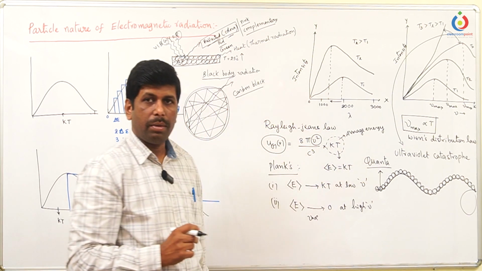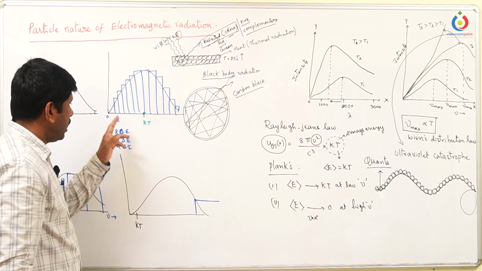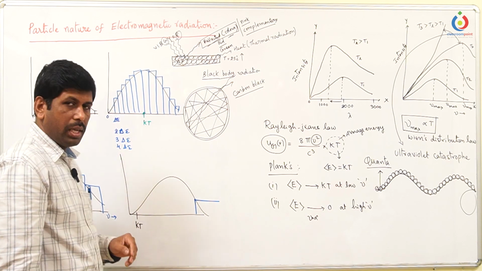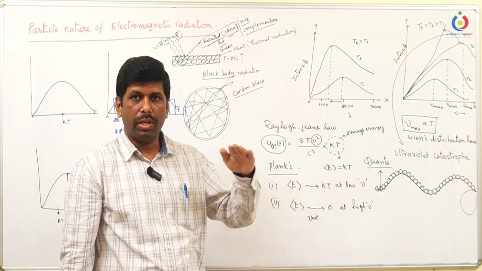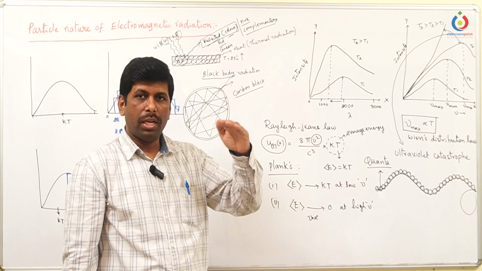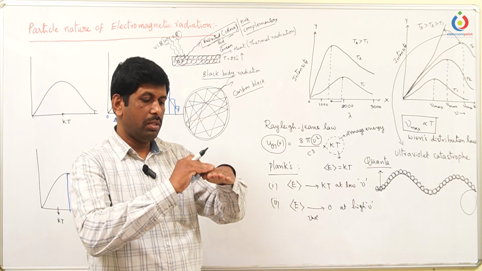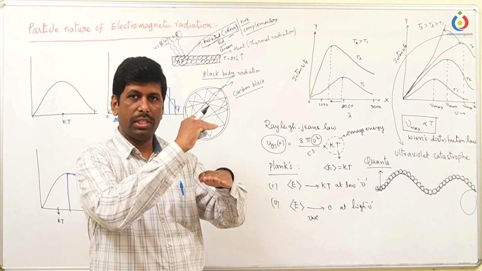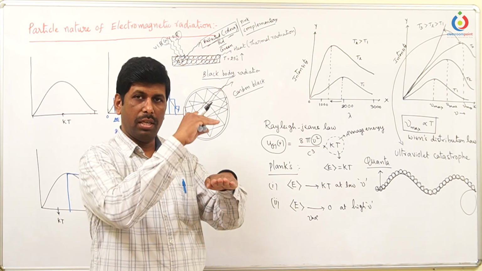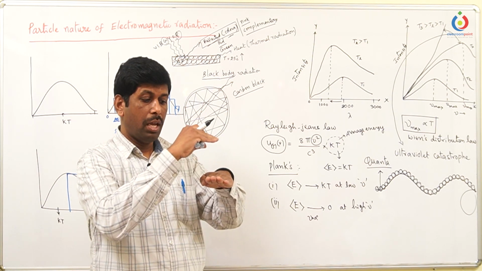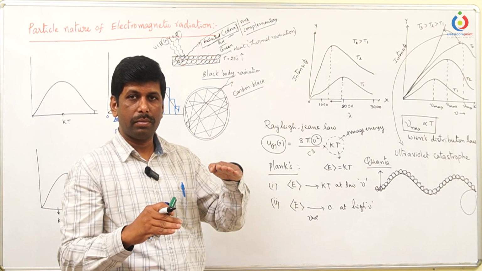Quantization means fixing. So here these are allowed spacing lines, that means fixed values. For example, when you go from one floor to another floor using stairs, you can step onto the first step, then the second step. The first step is an allowed energy state, the second step is also an allowed energy state. But you cannot stand between these two steps in the air.